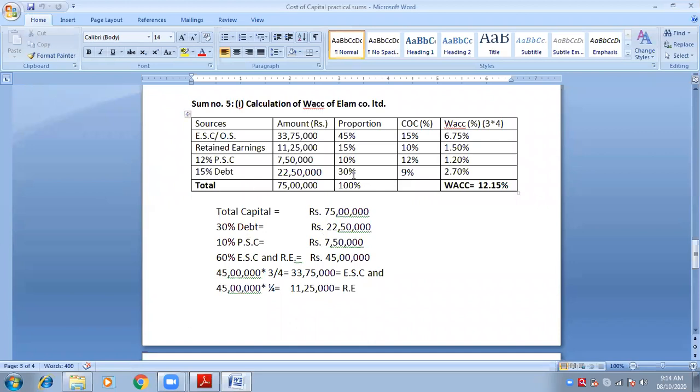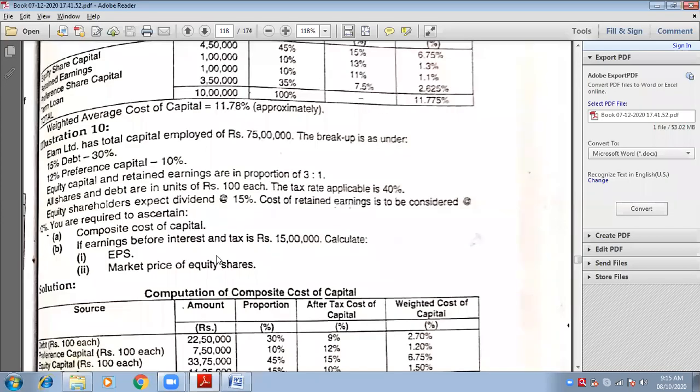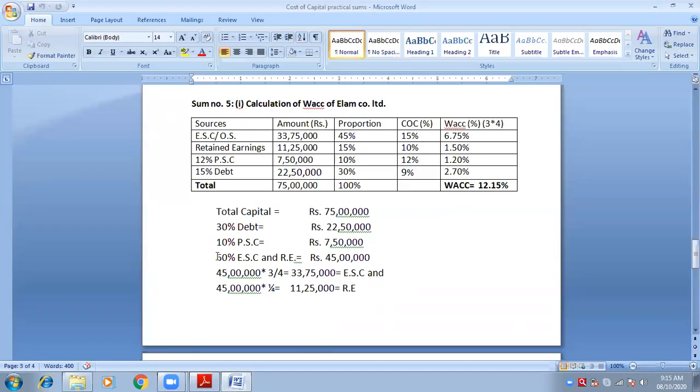You remember 75 lakhs we have divided in 30% debt, 20 to 50, 10% preference share capital, that is 7 lakh 50,000, and 60% which belongs to equity and retained earnings. That is total of equity and retained earnings is 45 lakhs, to which they have asked to divide in the ratio of 3 is to 1.